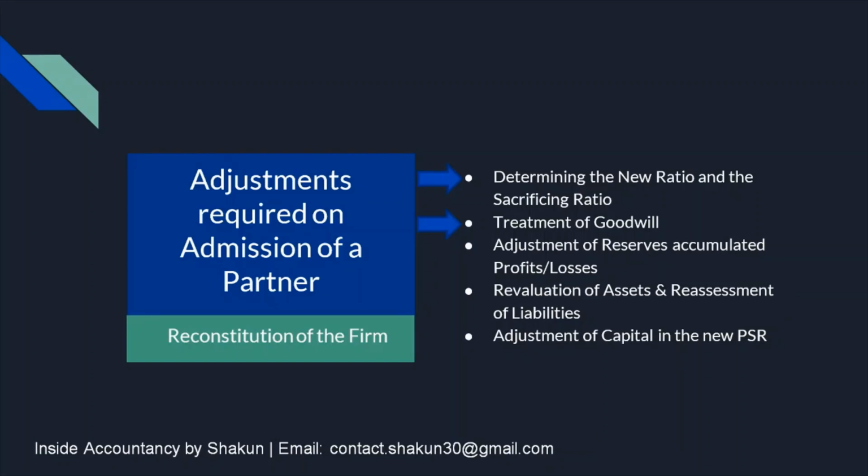This topic has already been discussed in the previous chapter also, that is chapter 4, change in profit sharing ratio amongst the existing partners. The reserves and accumulated profits are always treated in the same manner, whether it is change in profit sharing ratio or admission or retirement or death. So the treatment of accumulated profits and reserves remains the same in case of all these kinds of reconstitution. So let's see how the reserves and accumulated profits and losses are treated.